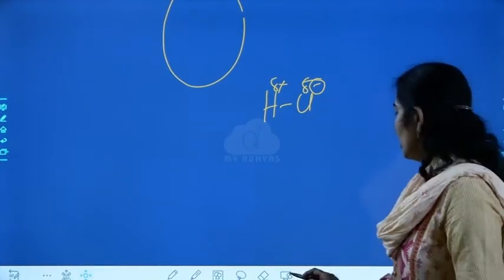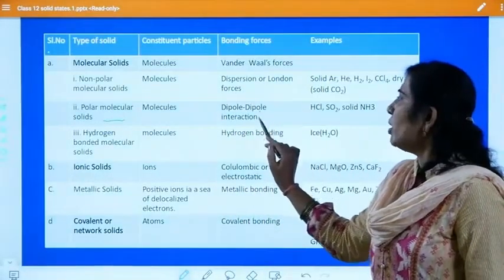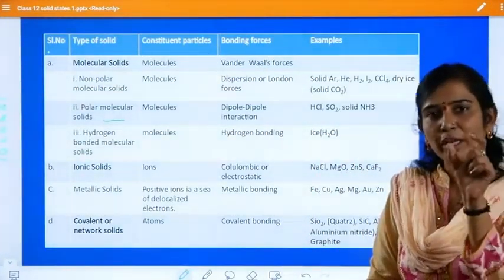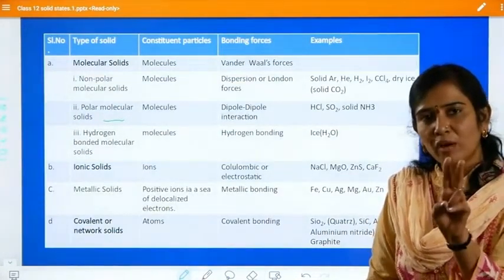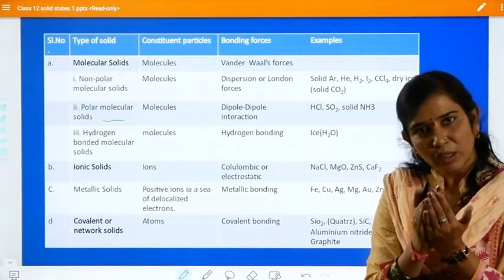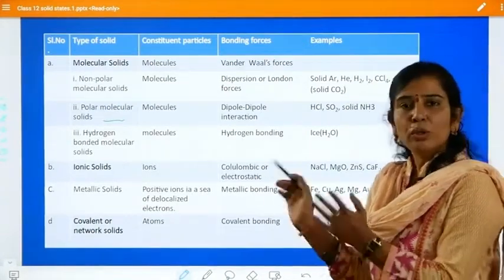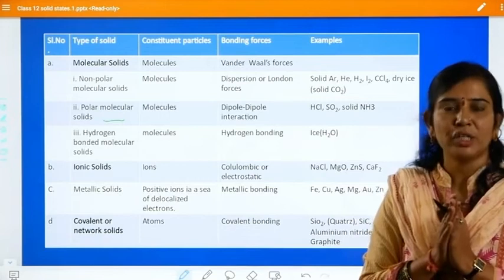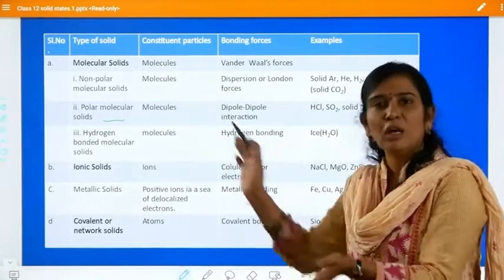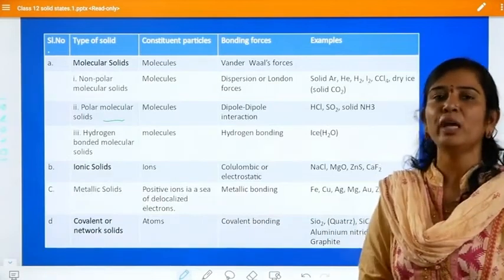Is it clear? So in polar molecules, you will come across dipole-dipole interaction. I hope you are understanding. It has two opposite charges, and when they combine with each other, a bond is formed. That we call dipole-dipole interaction. Due to this interaction, they are stronger, I mean compared to non-polar molecules, polar molecules are stronger.